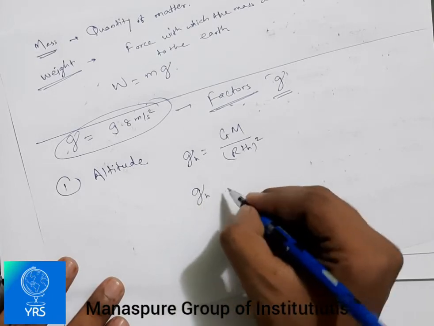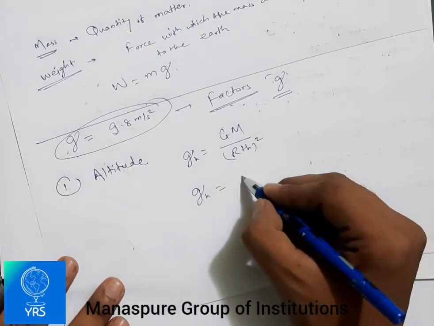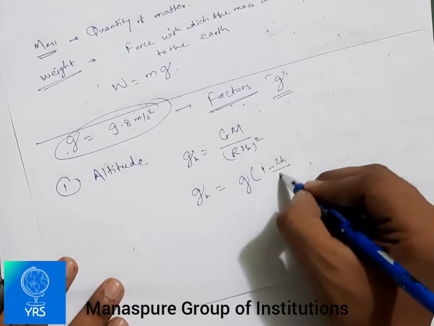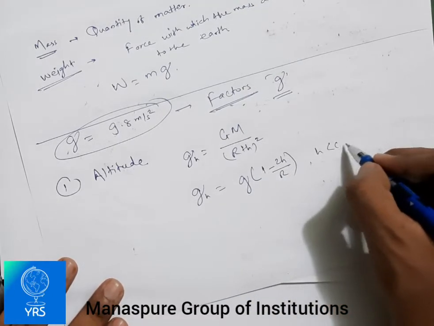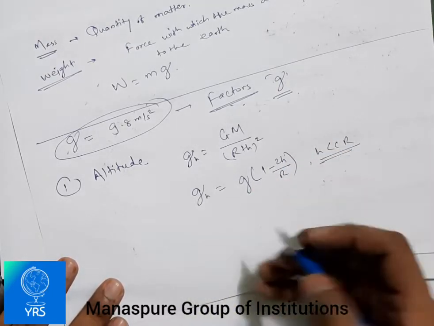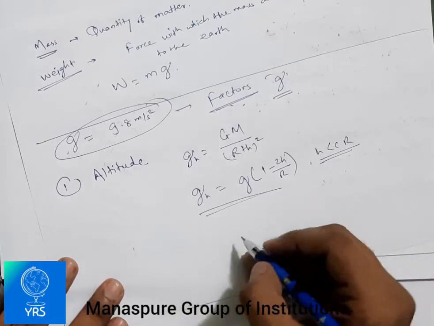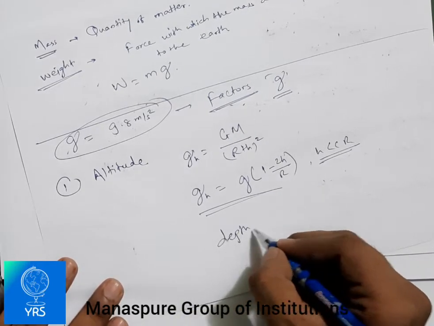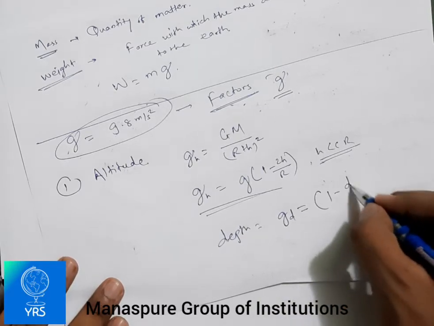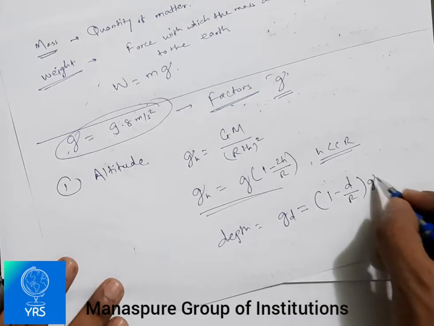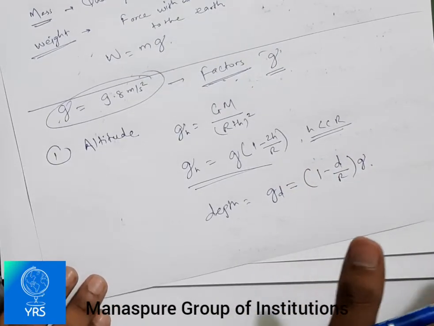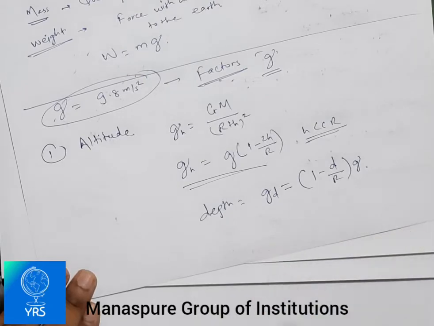Then we get one more, gravity at height h, that is g(1 minus 2h upon R), where h is very less than R. And when we talk about the depth, below the surface, we get gravity at depth equal to (1 minus d by R) into the acceleration due to gravity g. These were the things we studied about the factors affecting gravity.